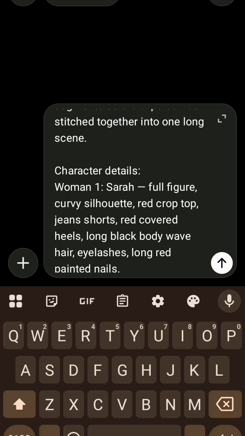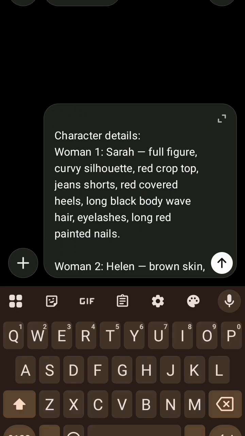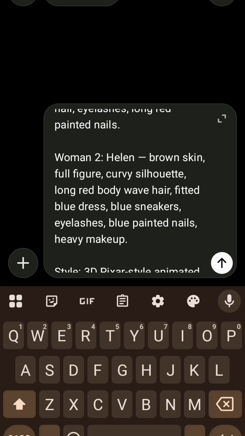Woman 1, her name is Sarah. Full figure, curvy silhouette, red crop top, jean shorts, red heels, long black body wave hair, eyelashes, long red painted nails. So this is how I want the first woman to look like. Now the second woman, her name is Helen. Brown skin, full figure, curvy silhouette, long red body wave hair, fitted blue dress, blue sneakers, eyelashes, blue painted nails, heavy makeup. So this is how I want the second woman to look like.